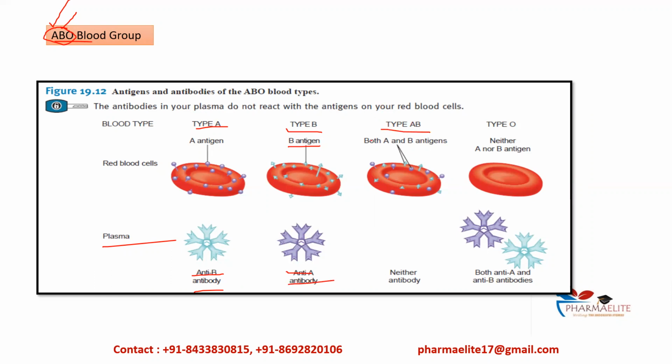This type AB has both antigens, that is antigen A as well as antigen B. Hence, in order to maintain compatibility and prevent the agglutination reaction, there are no antibodies present in the type AB blood group, right? And in type O, we have neither A nor B antigen on the RBC surface, but they will have both antibodies, that is anti-A antibody and anti-B antibody, okay.